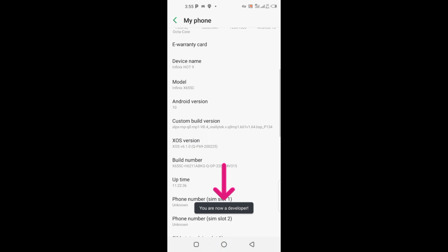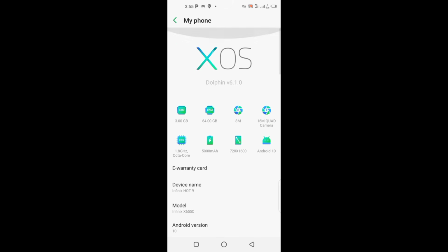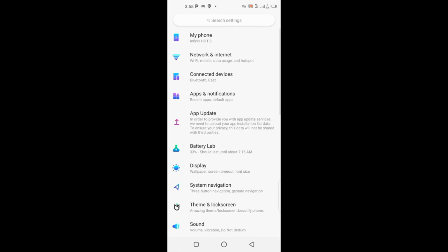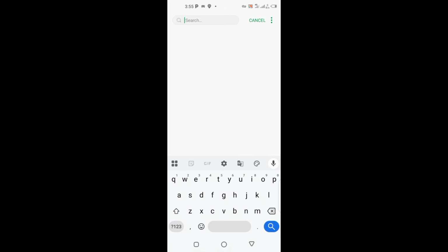They will ask you to put your password. Now I'm going to put my password. Then you click on continue. As you can see, you are now a developer. This is the first setting done. Then we are going to come back to settings again and search for mock location.